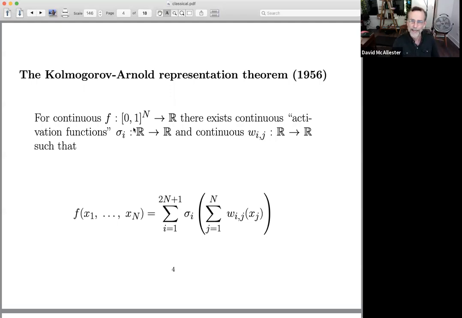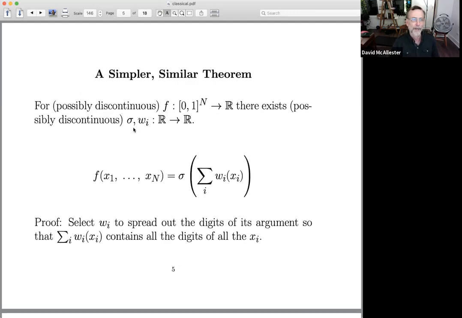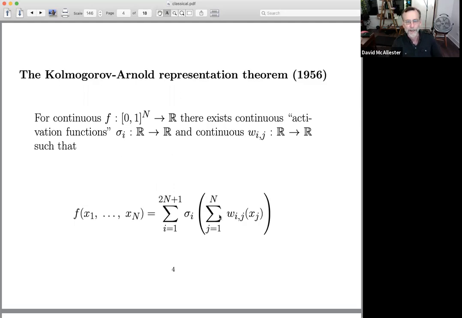So this is kind of shocking. I think it's kind of shocking. But what I'm going to do is show a related theorem that gives you some intuition as to how this can be true and why it might not be as shocking as it looks. So this theorem says that this can be done when these functions are continuous.